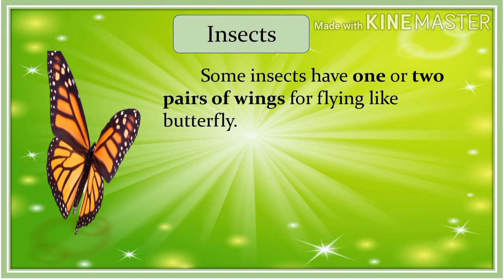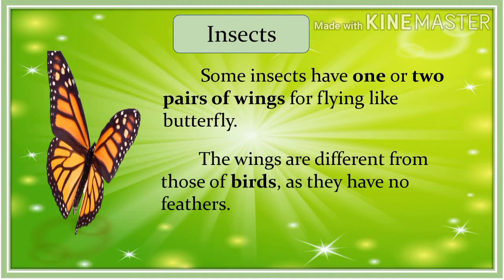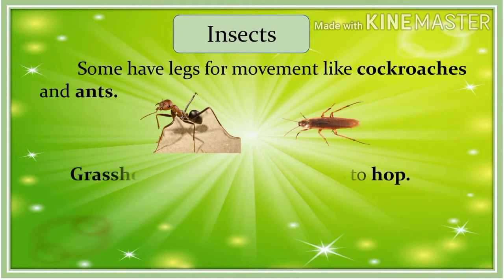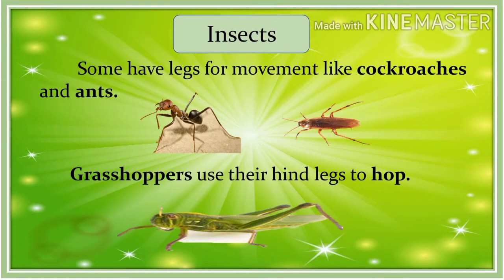Some insects have one or two pairs of wings for flying, like the butterfly. The wings are different from those of birds, as they have no feathers. For insects, some have legs for movement, like cockroaches and ants, while grasshoppers use their hind legs to hop.